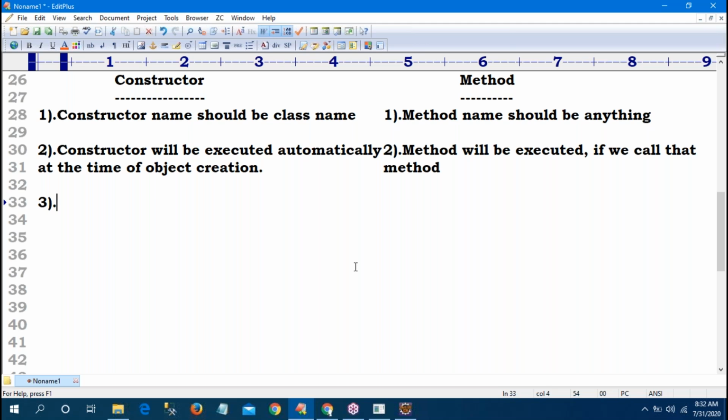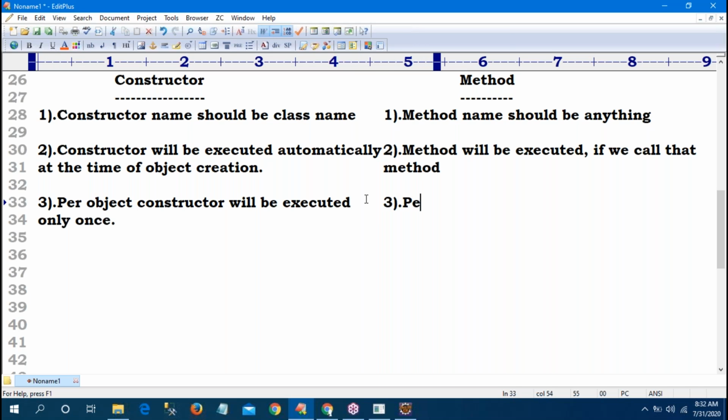So observe. For an object, the constructor will be executed only once. For an object, a method can be called any number of times.